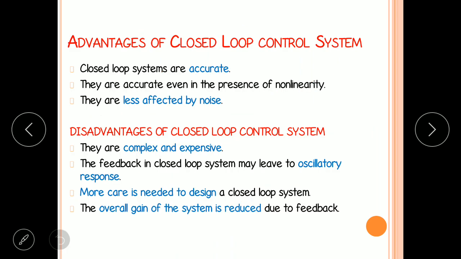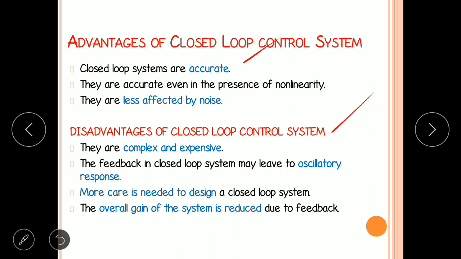Advantages of closed loop systems are that they are accurate. These systems are accurate even in the presence of non-linearities. These systems are less affected by noise.